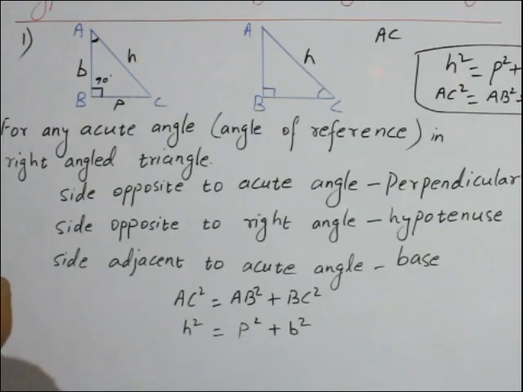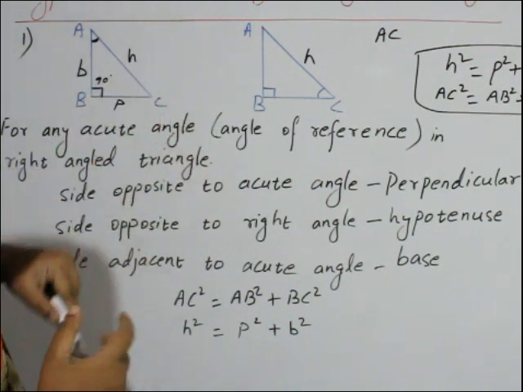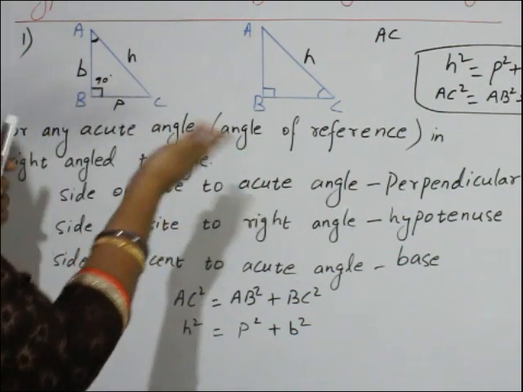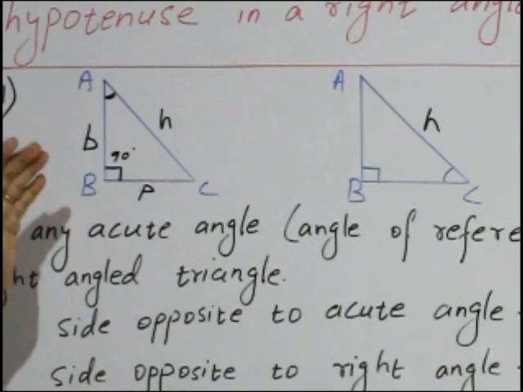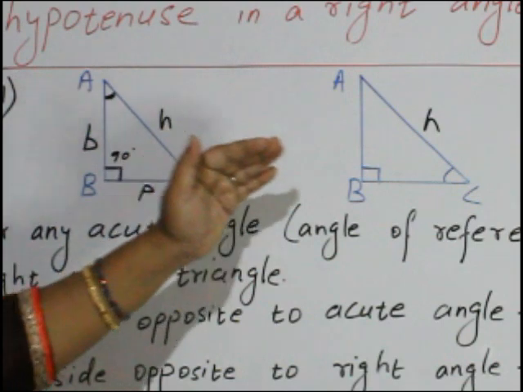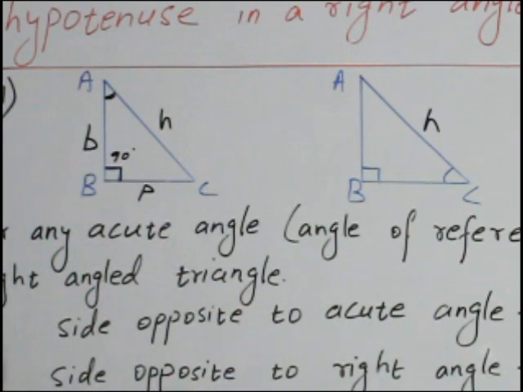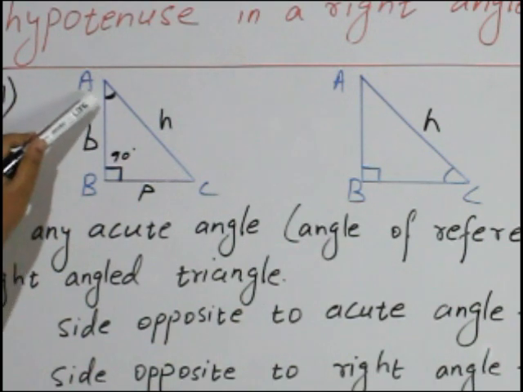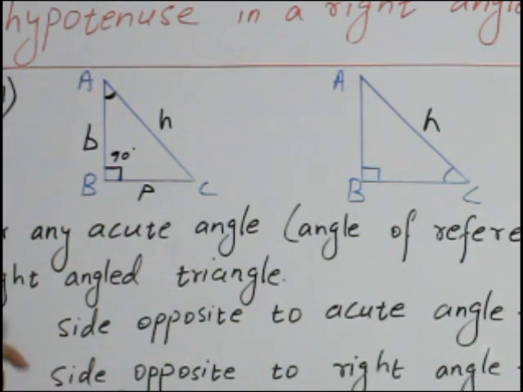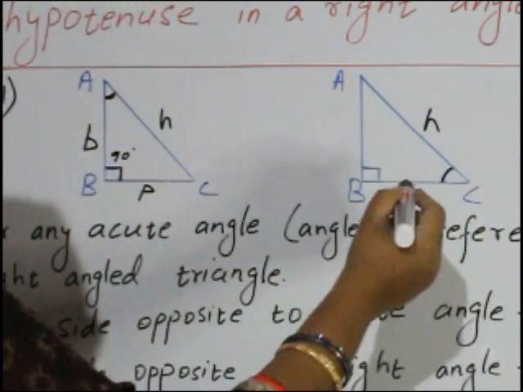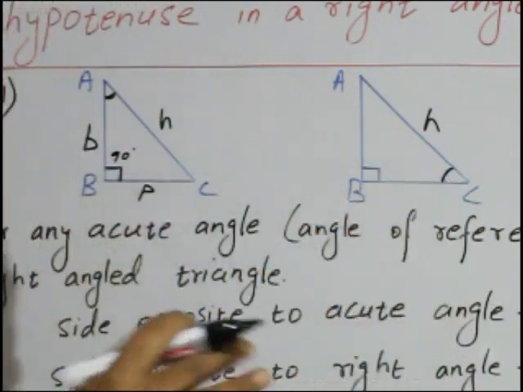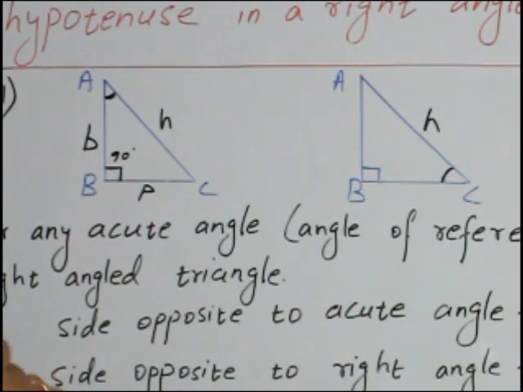Understanding? Here you see one more triangle. Both triangles are the same, triangle ABC, with 90 degrees at B in both. But what is the difference? Here we are taking angle A as the angle of reference, but here we are taking angle C. So as angle C is the angle of reference, something will change. What will change?